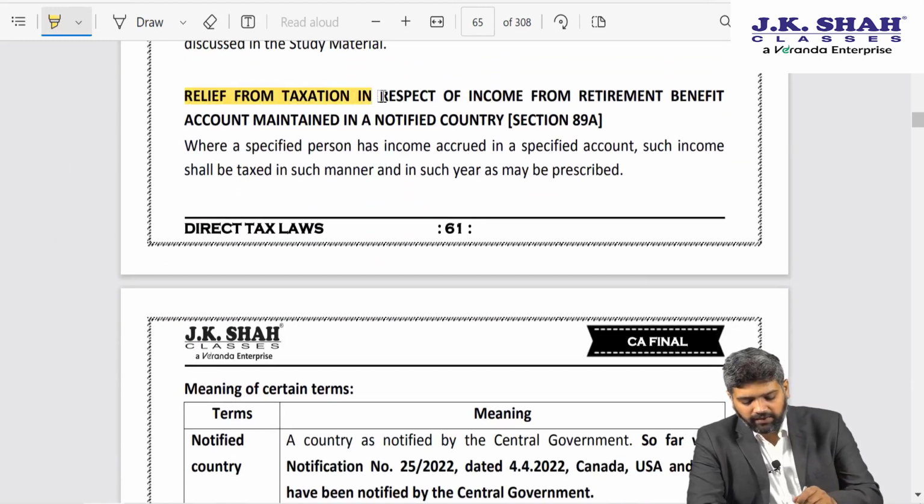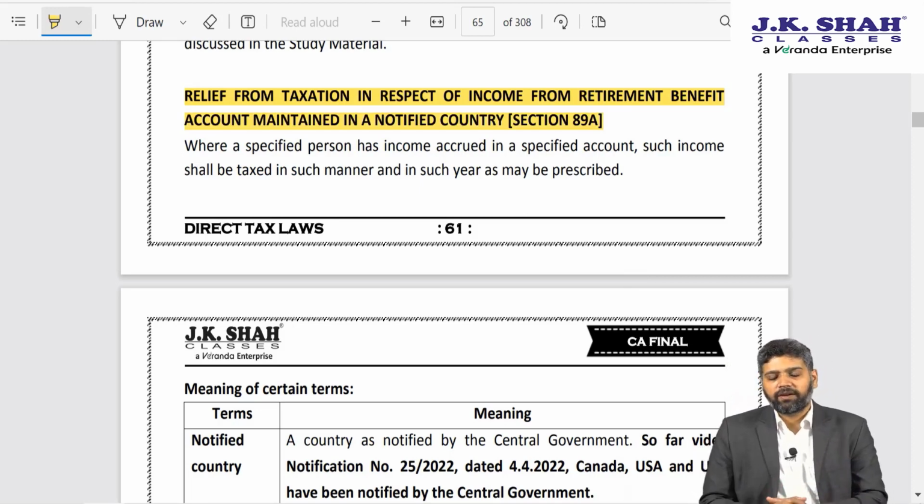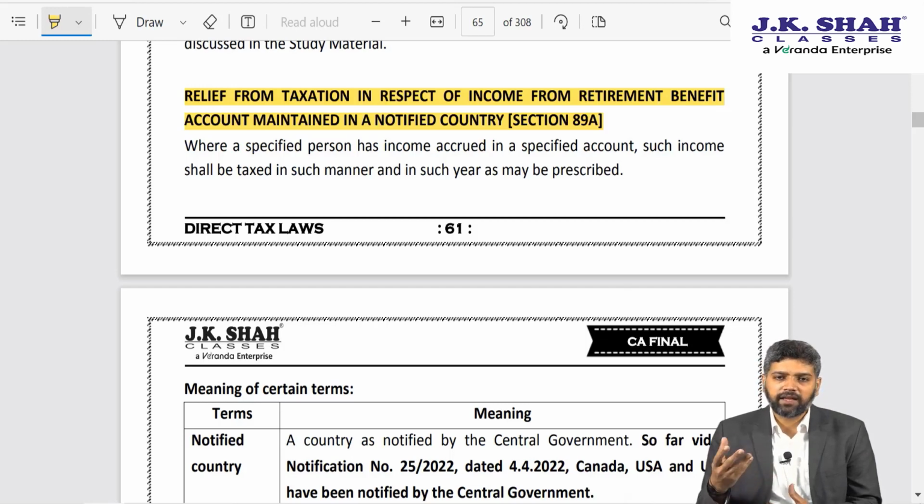Next one is relief from taxation in respect of income from retirement benefit account maintained in a notified country. Now please remember, friends, as you may be aware, in your neighborhood or some of your relatives or even within your family, there may be situations when people go outside India and work in foreign countries like USA, UK, Canada.